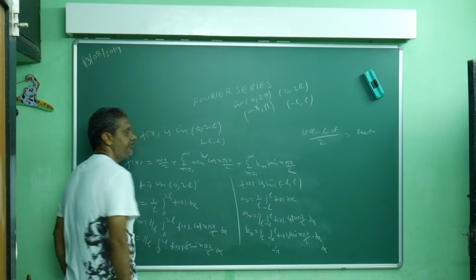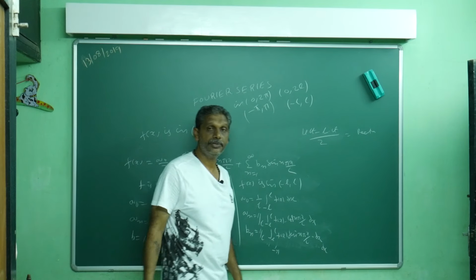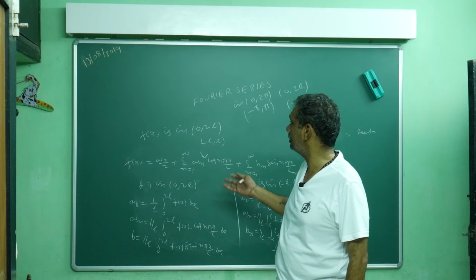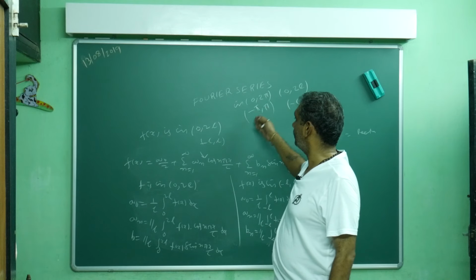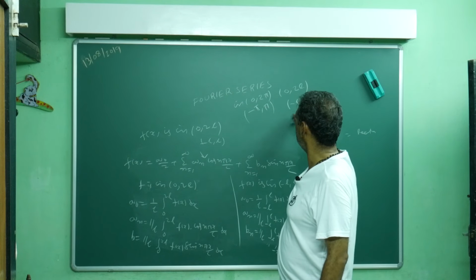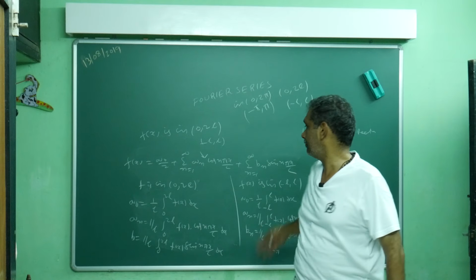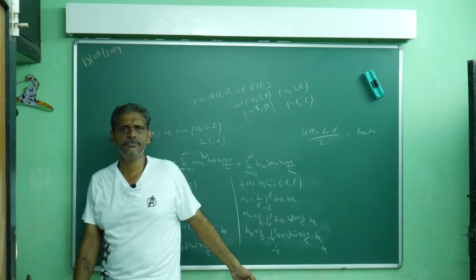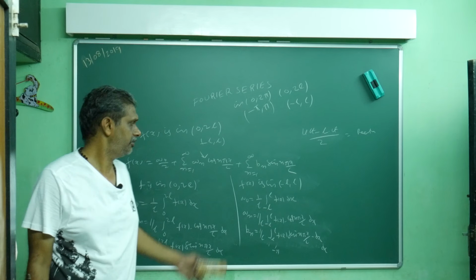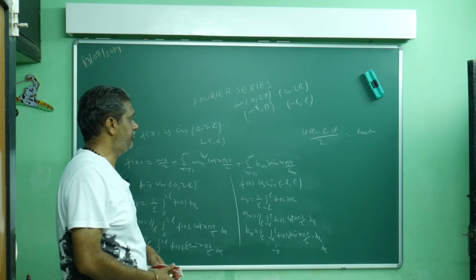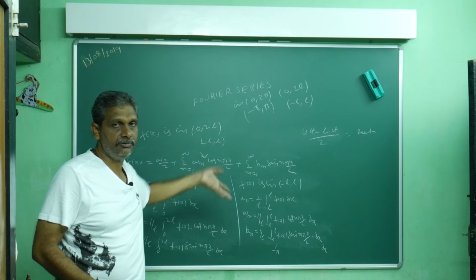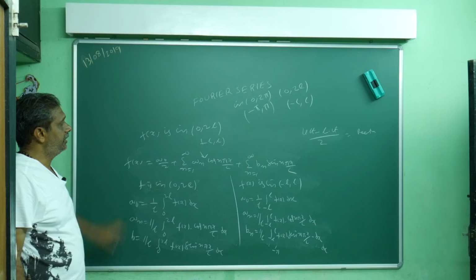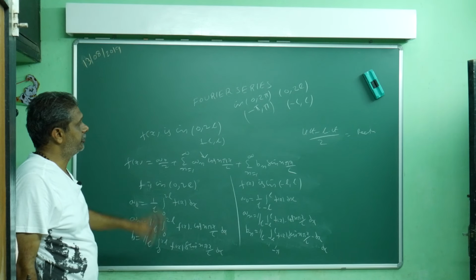Actually, generally I gave the formula 2 by p for any period p. Otherwise, for the time being, for examination at engineering level, 0 to 2 pi, or minus pi to pi, or 0 to 2l, where L may be any number. In the case of L, they may tell a change of the interval. So in one stroke I am giving everything. If you already know something, you will understand. Already some people may have taught you in the classroom, so from now you can recall and you will understand very nicely. This is writing the formulas for 0 to 2 pi.